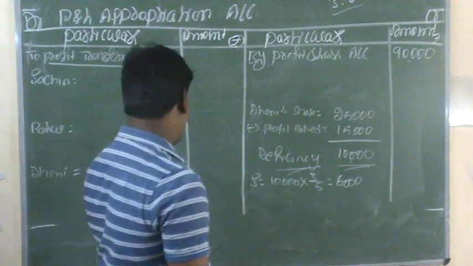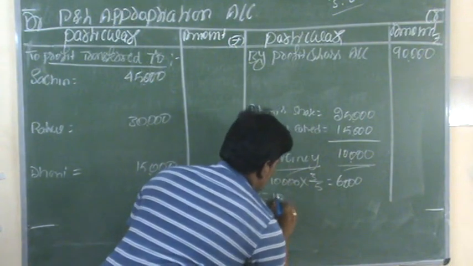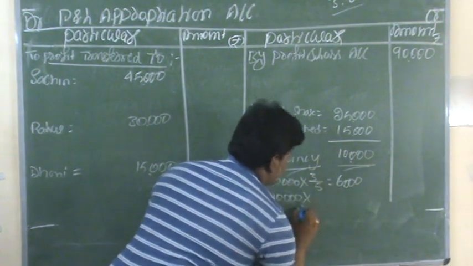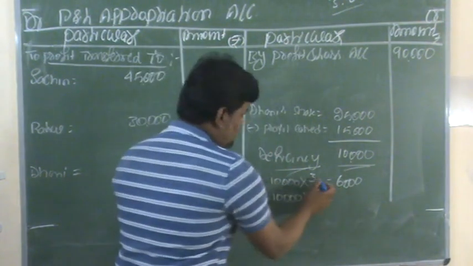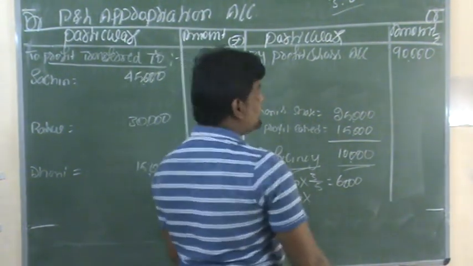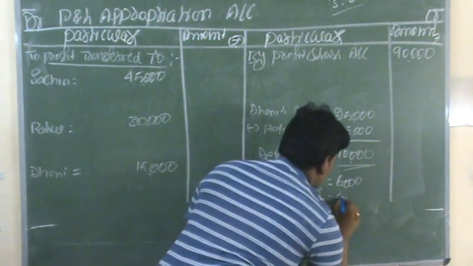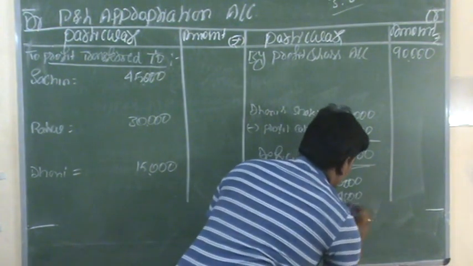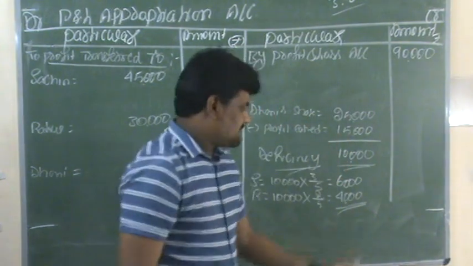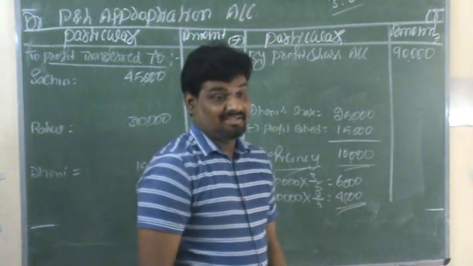And likewise the next partner, Rahul. The deficiency amount is 10,000, right? 10,000 into Rahul's share, which is 2, 2 plus 3 is 5, so 2 by 5, which is 4,000. 6,000 plus 4,000, total 10,000.